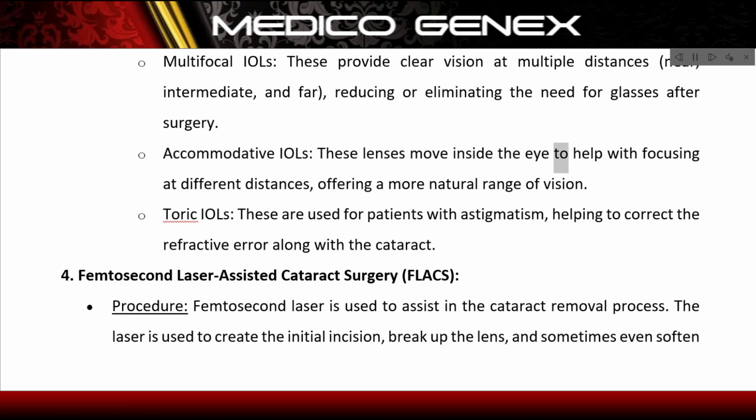These lenses move inside the eye to help with focusing at different distances, offering a more natural range of vision. Toric IOLs: these are used for patients with astigmatism, helping to correct the refractive error along with the cataract.